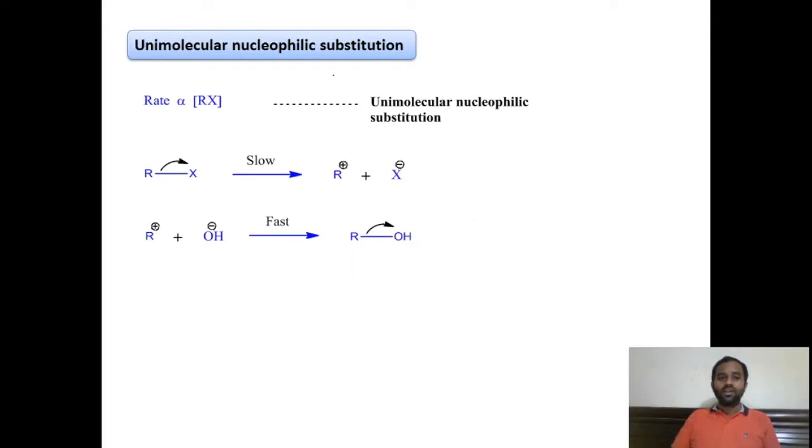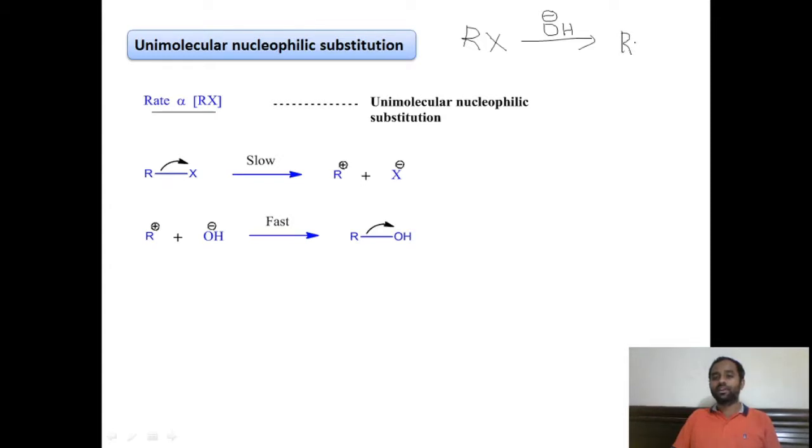You see here, what is a unimolecular nucleophilic substitution reaction? In this, the rate of the reaction is directly proportional to the concentration of the alkyl halide. It does not depend on the nucleophile. For example, here I am taking a nucleophilic substitution reaction in which the nucleophile is the hydroxy group.